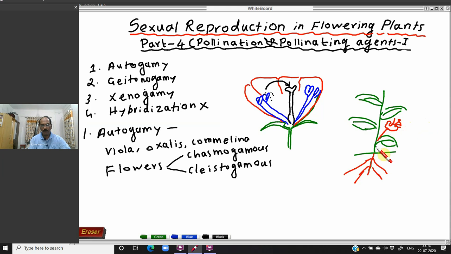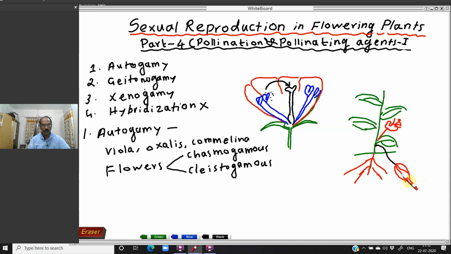And the same plant produces another type of flower. See here, it produces a branch. This branch bends downward and moves into the soil, and in the soil it produces a bud. This is the floral bud, and when the floral bud matures, it cannot open.